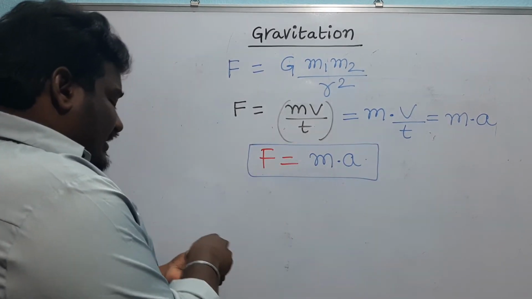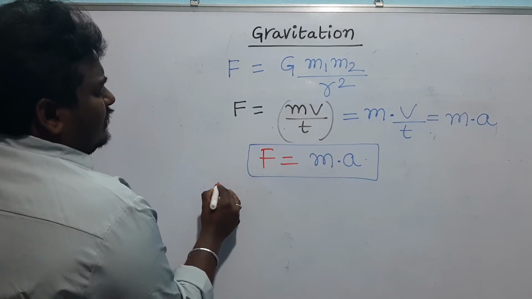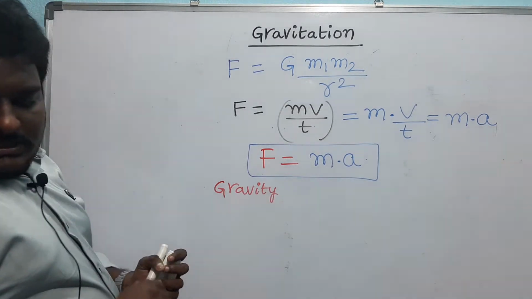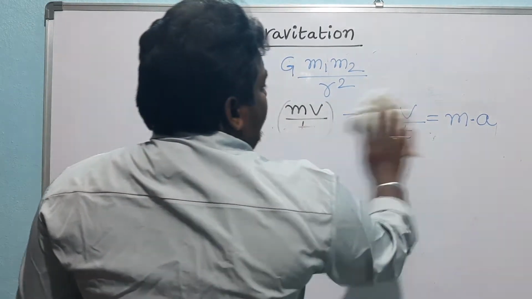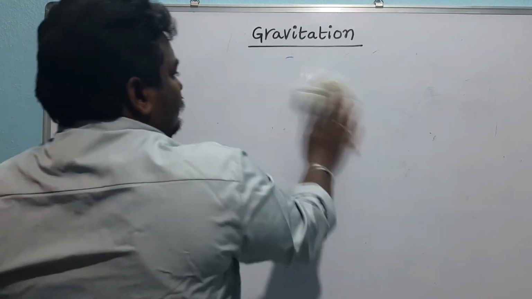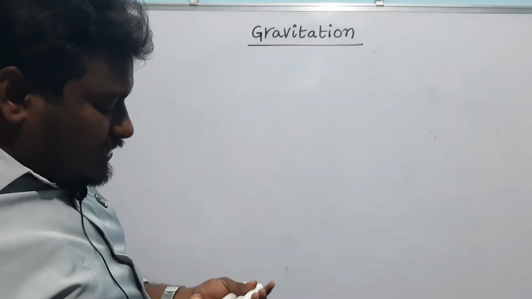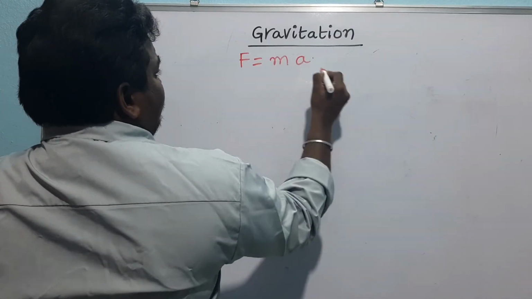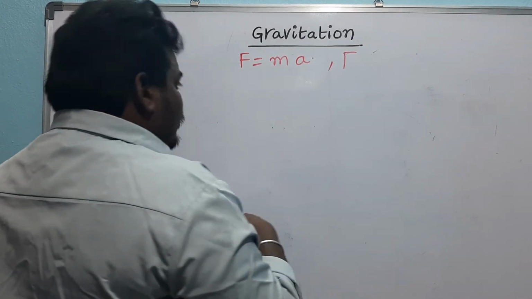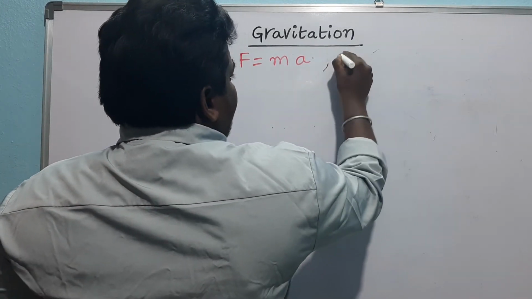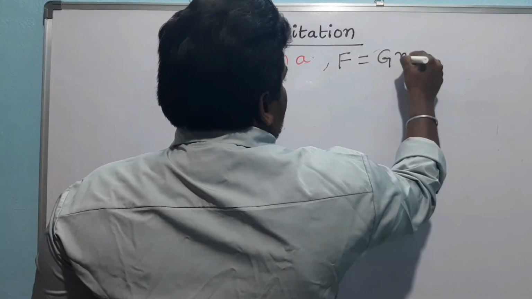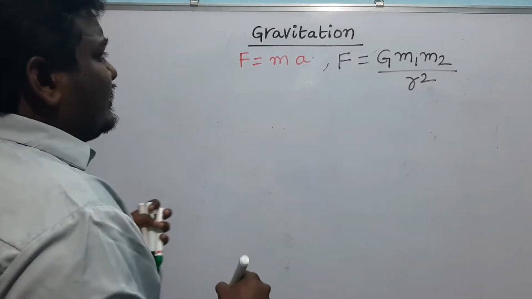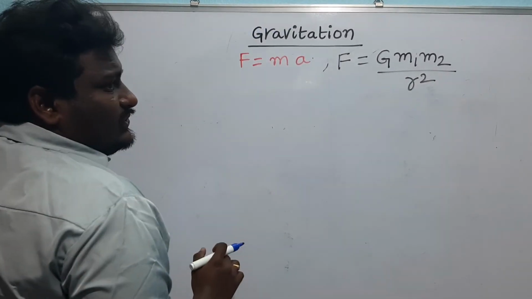So what is acceleration due to gravity? Now gravity, or acceleration due to gravity, what is that? Let's find out. So we know that F equals ma. Force is mass into acceleration, and from the universal gravitation law, this F is G m1 m2 by r square.